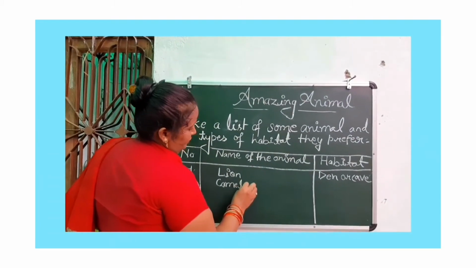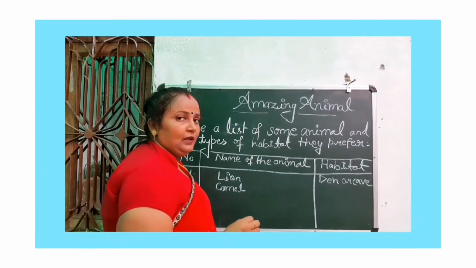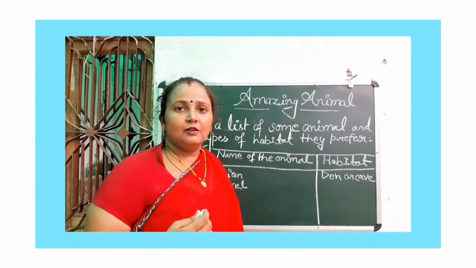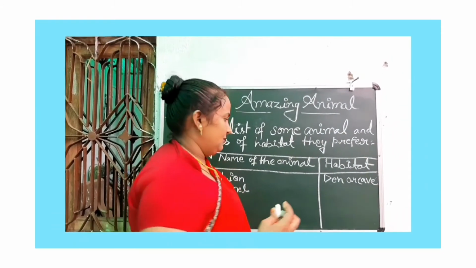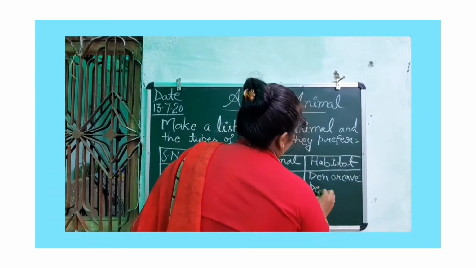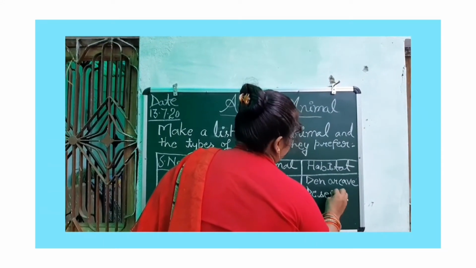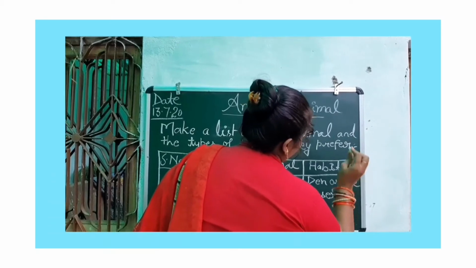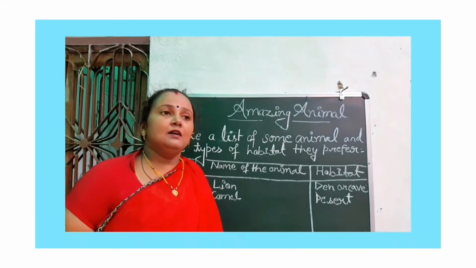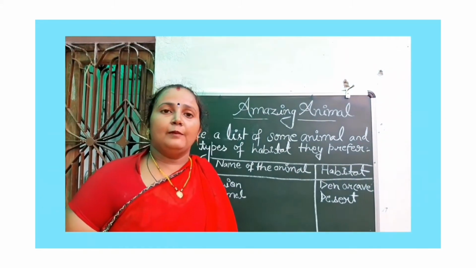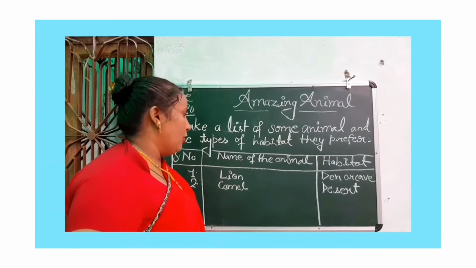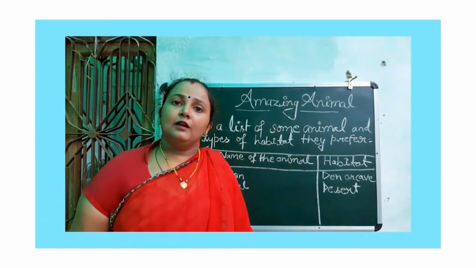So where does the camel live? You know? What is the habitat of camel? Desert. Okay. Right. Very good. In the desert, camel lives. Means the habitat of camel is what? That is a desert. And the habitat of lion, that is a den or cave.